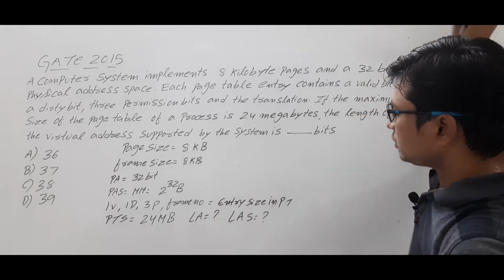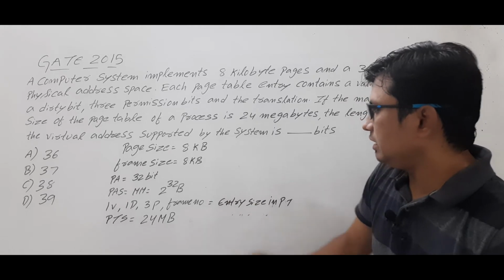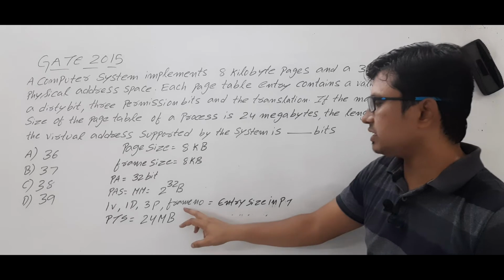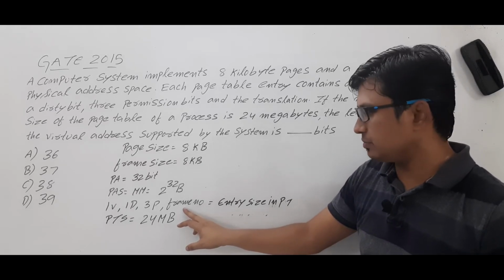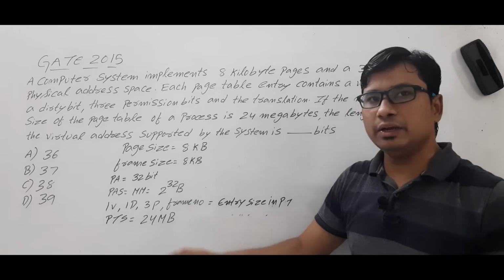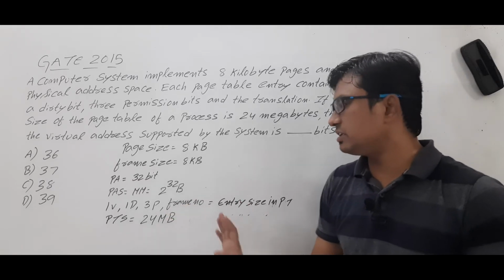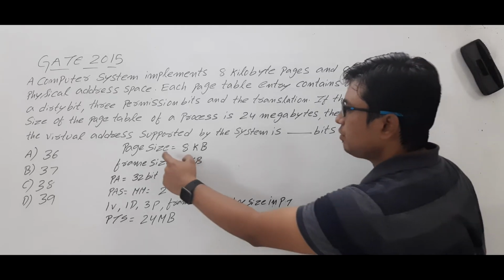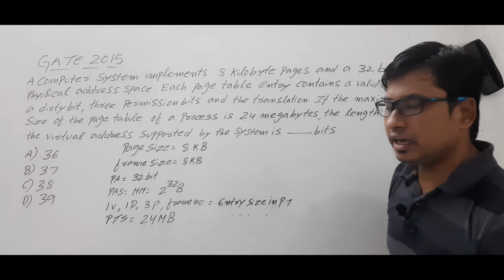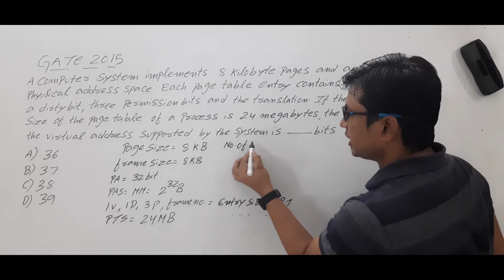Now what we need to do, we need to find the number of frames. Is it clear? Are you able to understand? If we find the number of frames, we can find the number of bits required for the frame number, then we can find the number of pages. All these things I will discuss for you. So first they have given the frame size. Main memory size they have given, so we can easily find the number of frames.